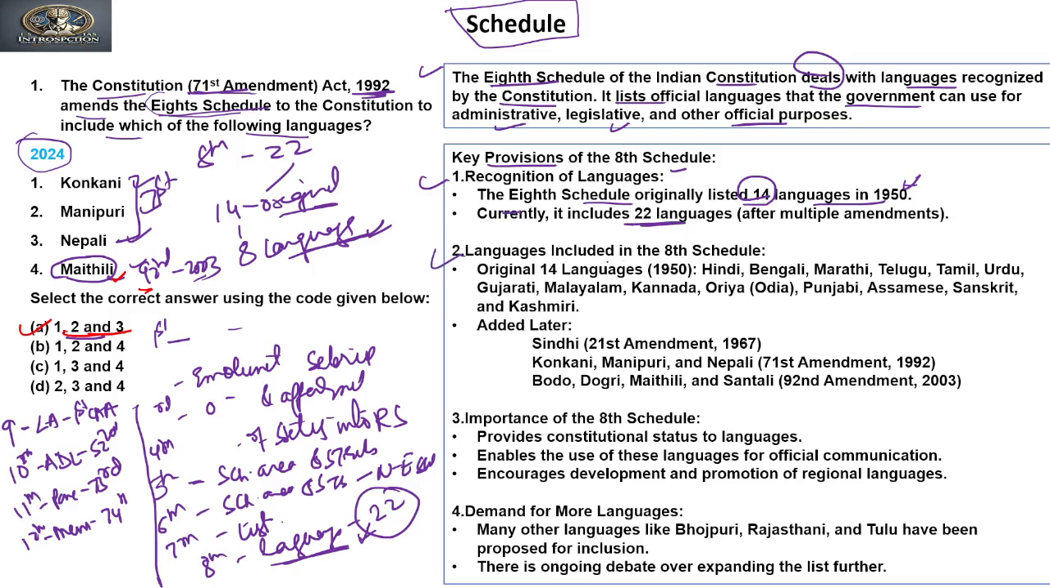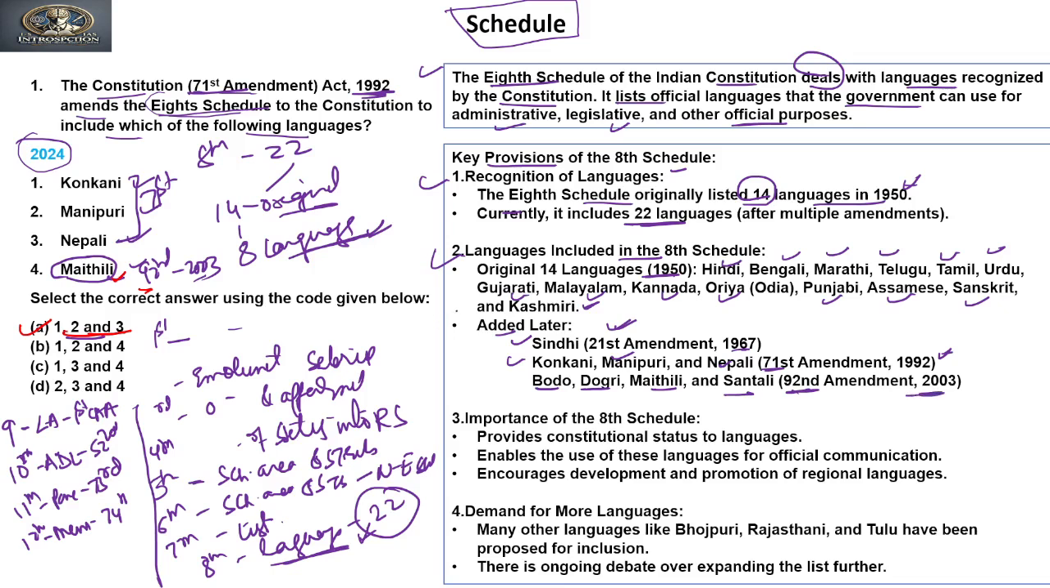Languages included under the 8th schedule. Originally 14 languages: Hindi, Bengali, Marathi, Telugu, Tamil, Urdu, Gujarati, Malayalam, Kannada, Oriya, Punjabi, Assamese, Sanskrit and Kashmiri. Later, Sindhi was added to the Constitution by the 21st Amendment Act 1967. Konkani, Manipuri and Nepali were added by the 71st Amendment Act in 1992. Bodo, Dogri, Maithili and Santhali were added by the 92nd Amendment Act 2003.